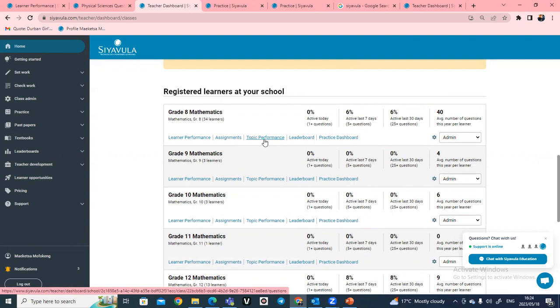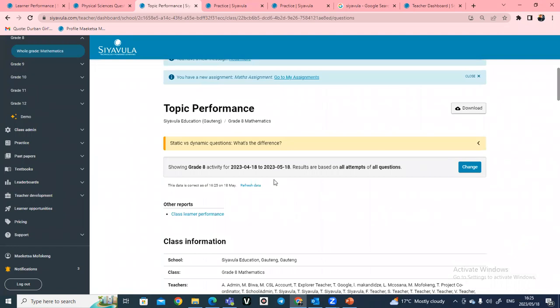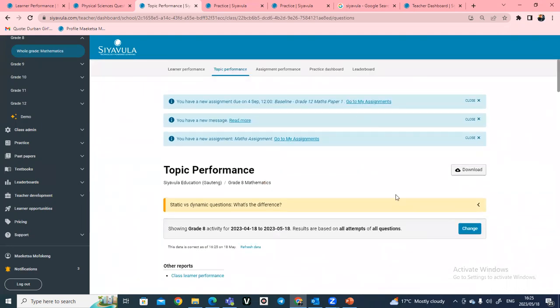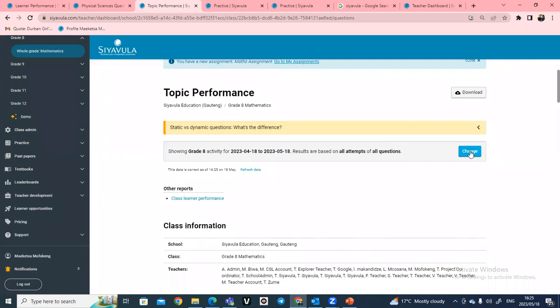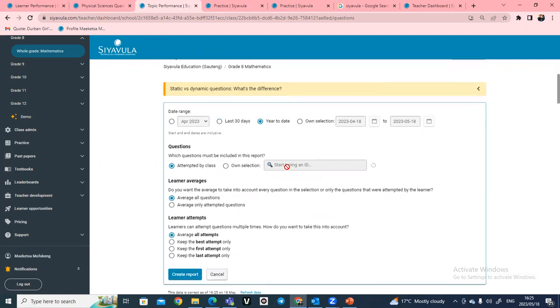It gives you a report per the particular topic that you were doing. After you've given learners some Siyavula question IDs, to see the report on whether they have completed those questions you selected for them, you just come to topic performance, and from there it's very important to click on change here so that you can personalize your report. Whether it's year to date, how long you want the date range of your report to be, and then you can do your own selection of the questions.